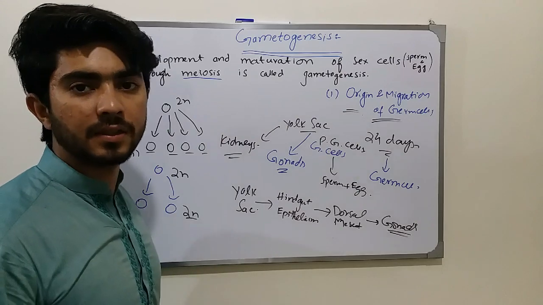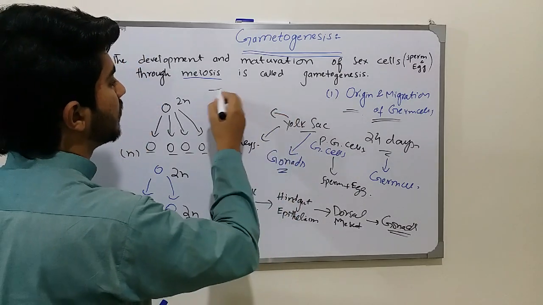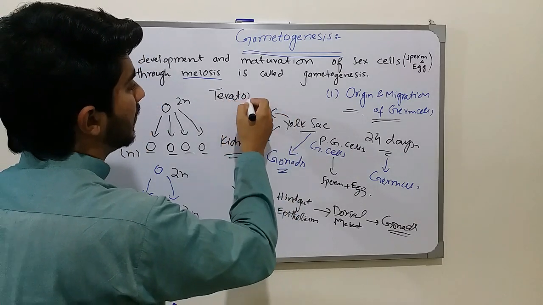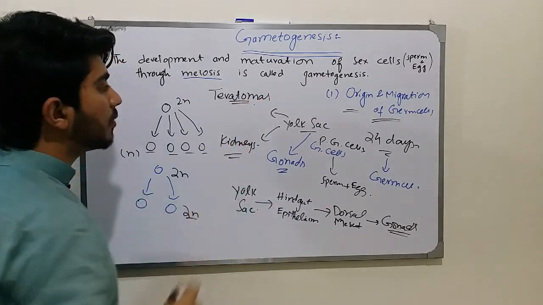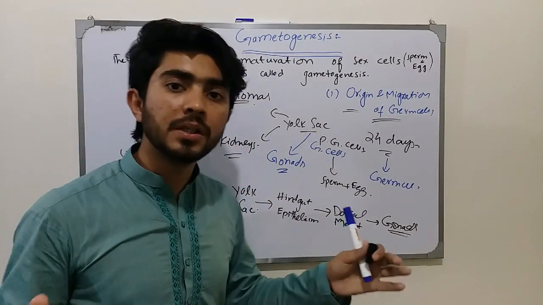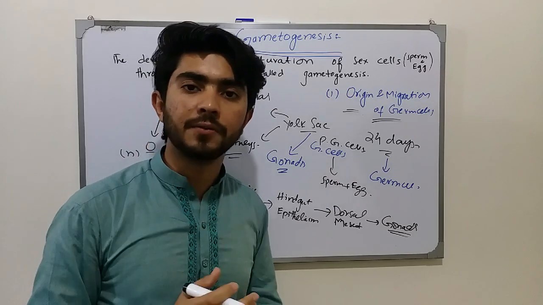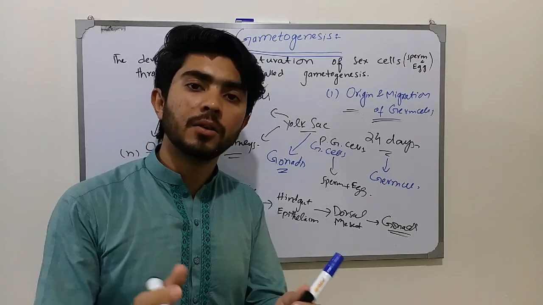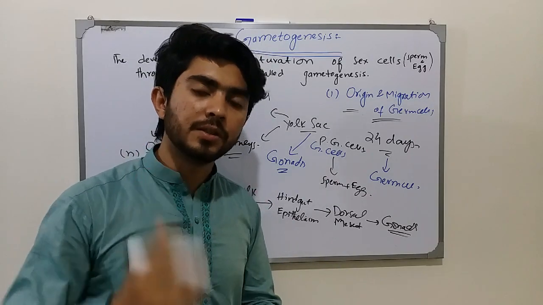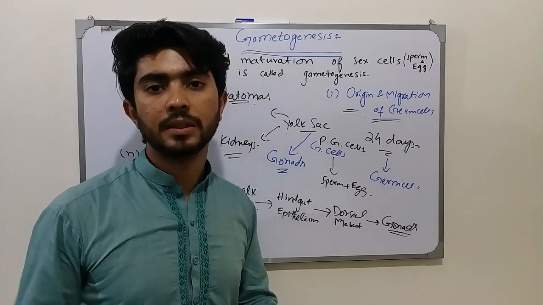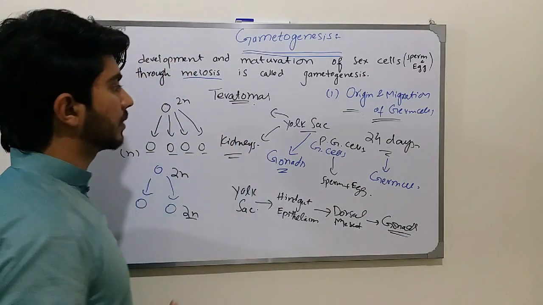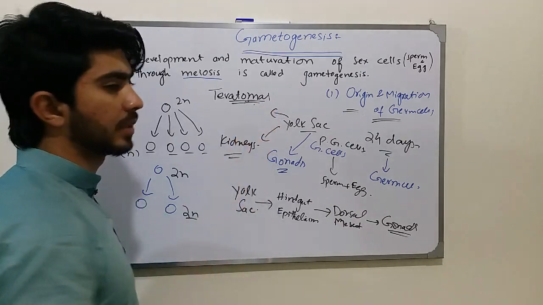This causes a disease called teratomas. In teratomas, irregular outgrowths, bunches of cells, are present sometimes on the face, sometimes on the back, or at the tail region. These outgrowths are called teratomas.